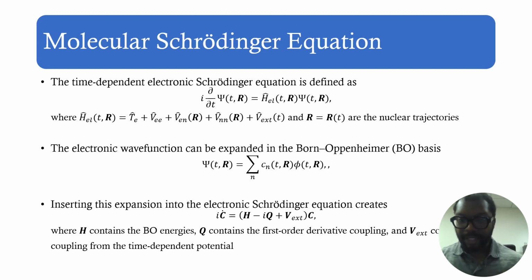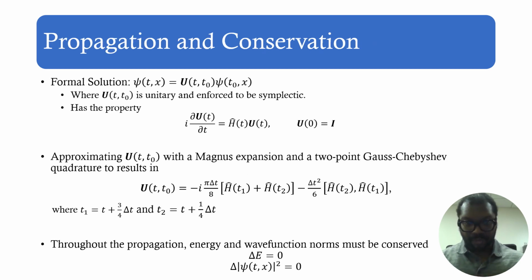We can expand this electronic wave function into the Born-Oppenheimer basis, and then when putting this expansion into the electronic Schrodinger equation, we get a matrix discretization of an operator being applied to an amplitude vector or a wave function in order to get future states of that wave function. And so this goes right into our formal solution, which we can describe as a unitary propagator being applied to our wave function. One of the main things to consider is that this unitarity must be conserved, because if it's not, then errors can easily pop up and be accumulated throughout our propagation.